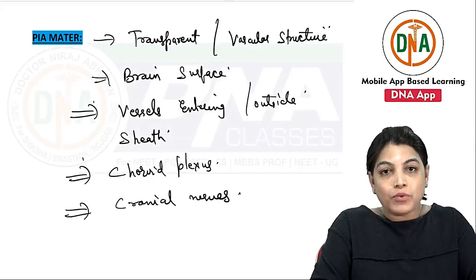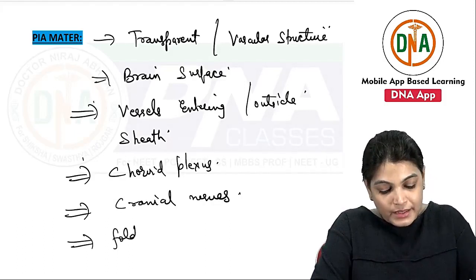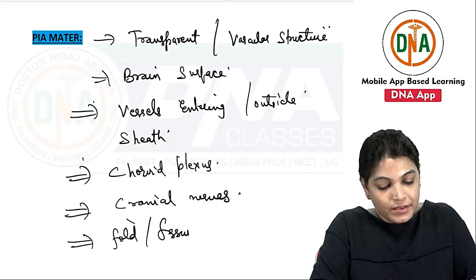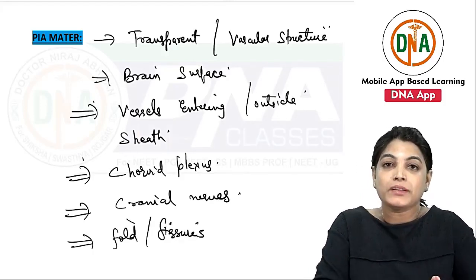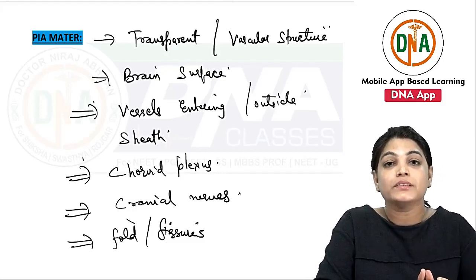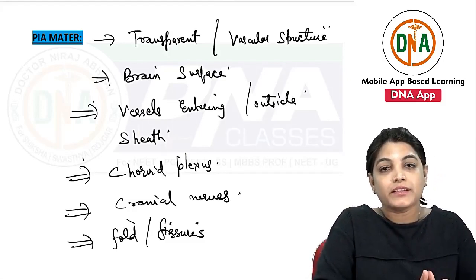So these are the important points. It also dips into the fissures and folds of the brain. Pia mater is mostly adherent; it is quite difficult to remove the pia from any structure on which it is adherent, that is the brain surface